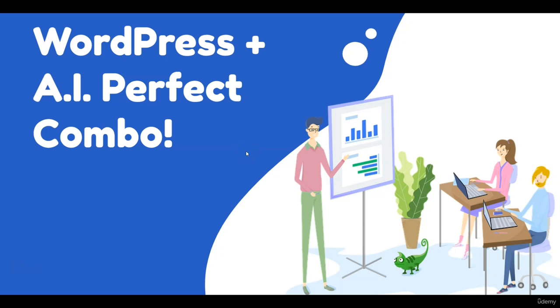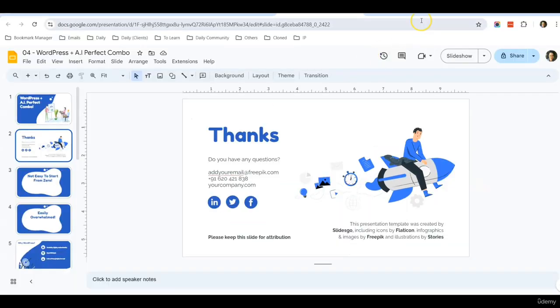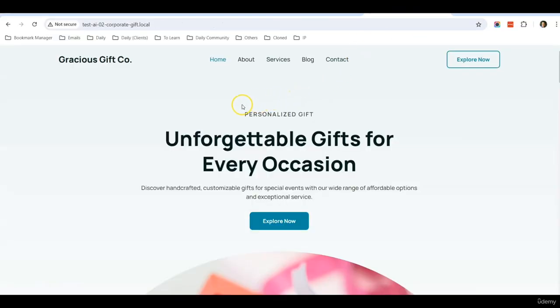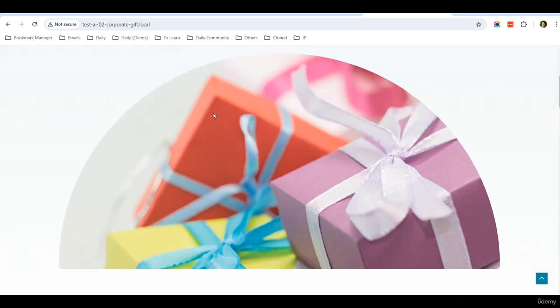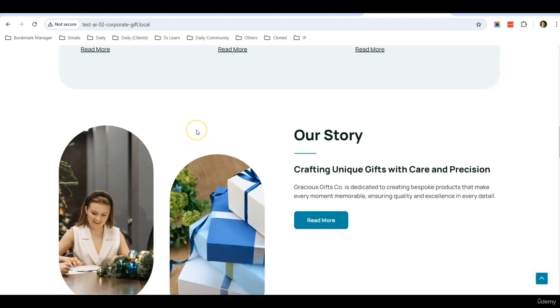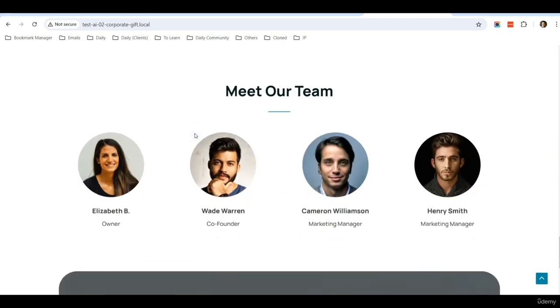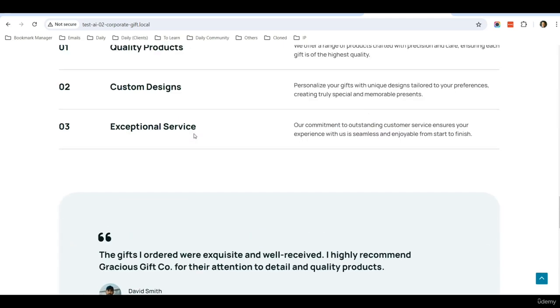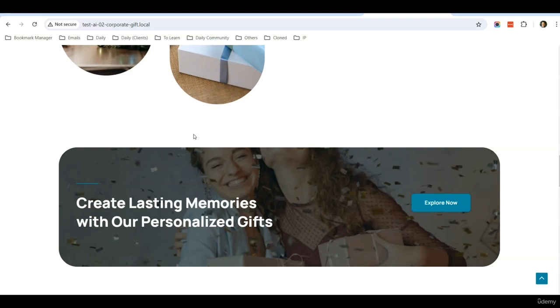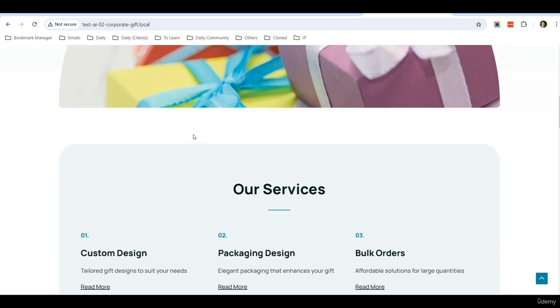Okay, welcome back. So now in this lesson, I'm going to share with you why WordPress plus AI is a perfect combination. Let's take a look at this website that's generated by WordPress AI. Now you see that it has everything generated in a very short time, and I will share with you the exact process, how it's being done, in the practical section. For now, we'll just take a look at this website.